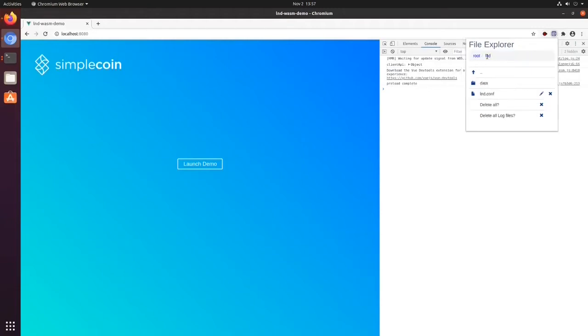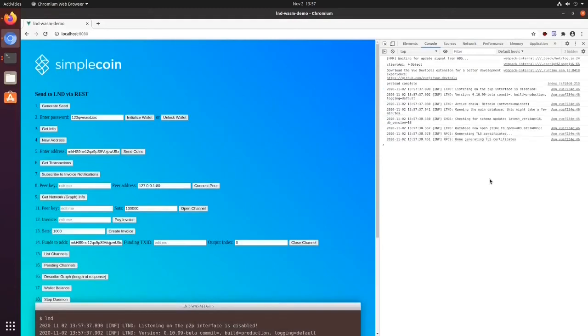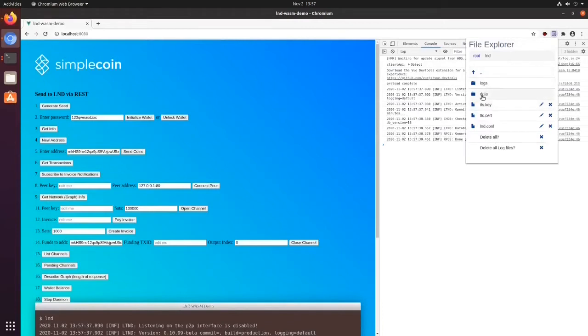And now we can start LND. It generates TLS certificates, so we can see those in our file system now. We're not really doing anything with macaroons yet.